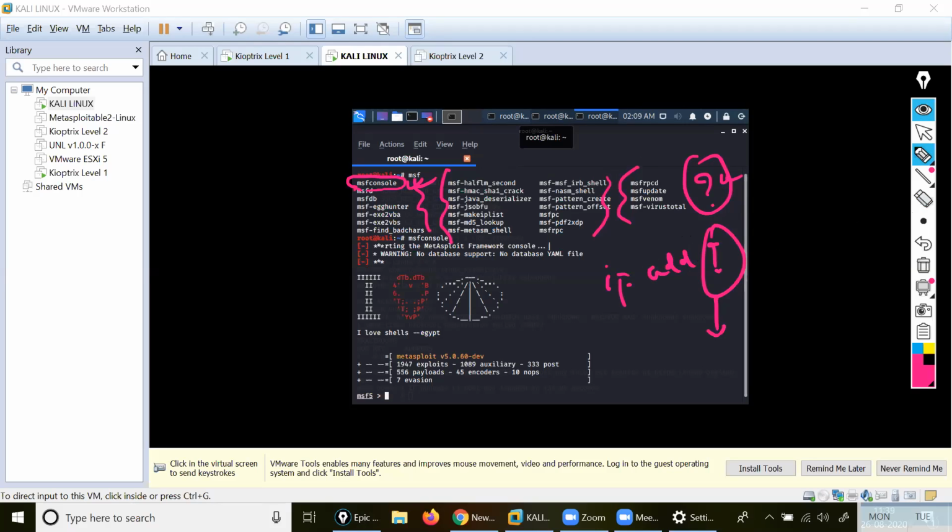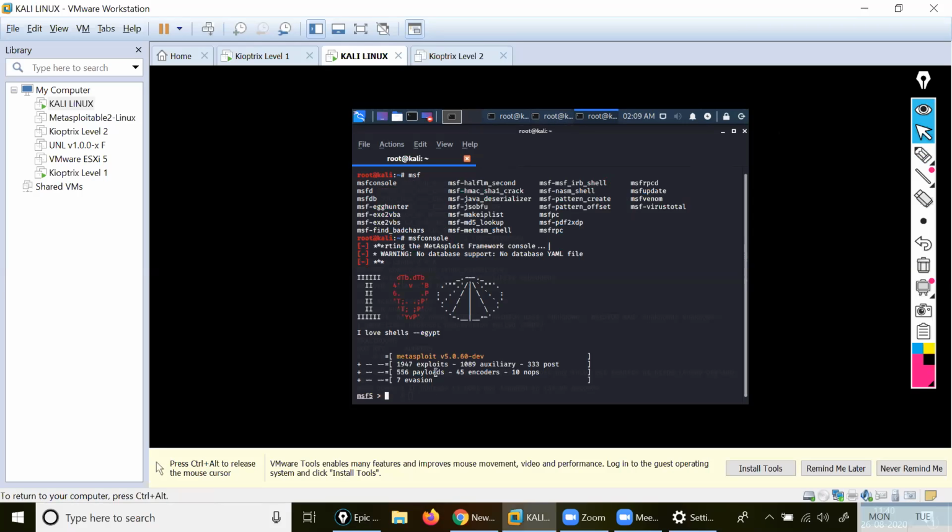Yes, it's open. Mine is different. Okay, fine. What will you do here? Let's come here, and you have to check this way. I will check my SMB version, that is also open there. So we will try to check the vulnerability with our SMB version. So what I will do, use auxiliary.